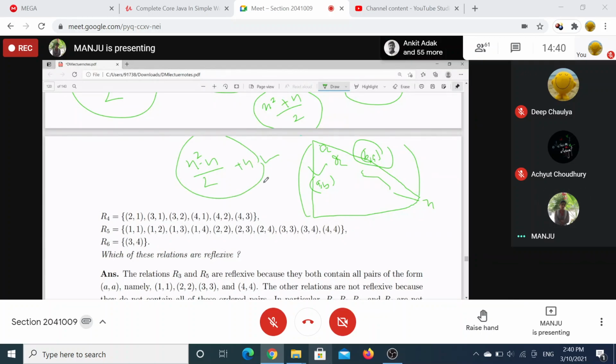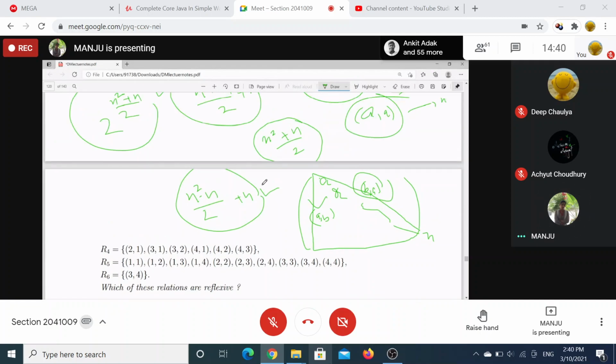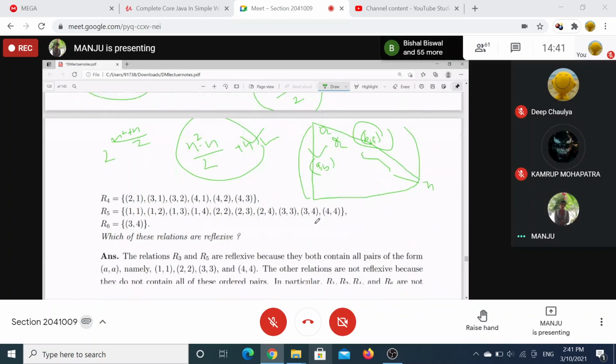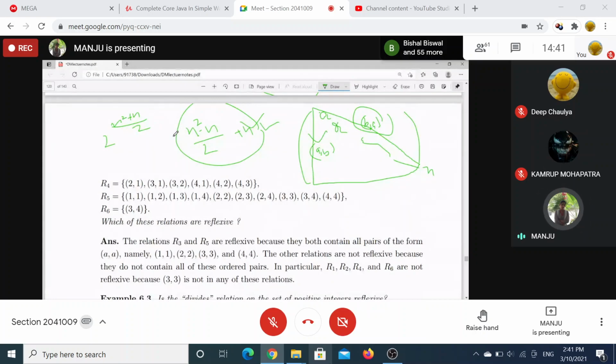And we can obviously have the power set of this. The cardinality of the power set with this number of elements will be 2 to the power (n square plus n) by 2. Are you getting it or not? Yes, ma'am. Okay, so this is the number of symmetric relations.